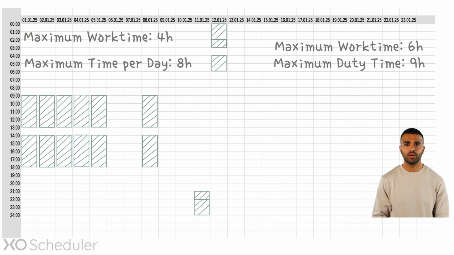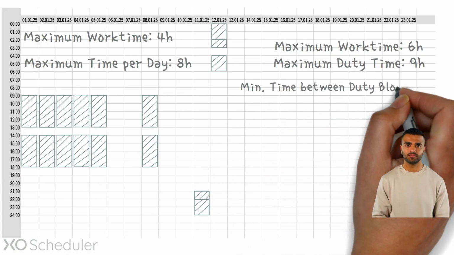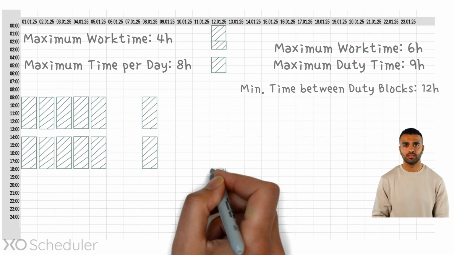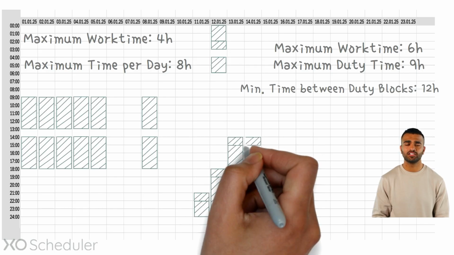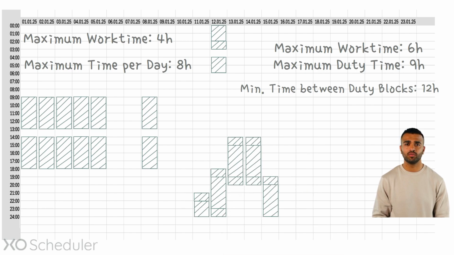Now the question is, when can another assignment be scheduled for this instructor? This is where the minimum time between duty blocks becomes important. Let's say in this example it's set to 12 hours. This means that the instructor's next duty block must not start before 6 p.m. the same day. Following the minimum time between duty blocks and respecting the maximum duty and work times, this structure allows for the instructor to be assigned further simulator sessions while ensuring proper rest periods.